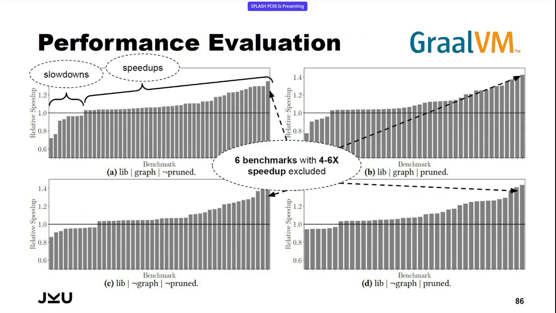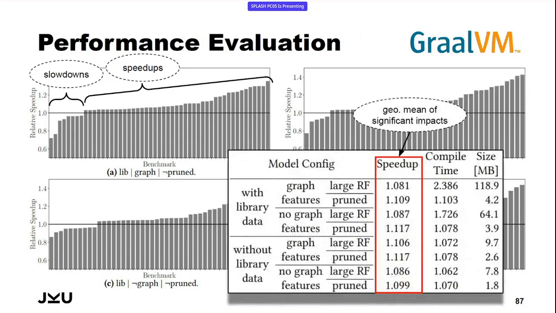We even removed, out of fairness, some of the benchmark results here where we had 4 to 6x speedup. This unveiled actually a bug in the Graal compiler in the vectorization phase, which we reported, and this bug is already fixed right now.